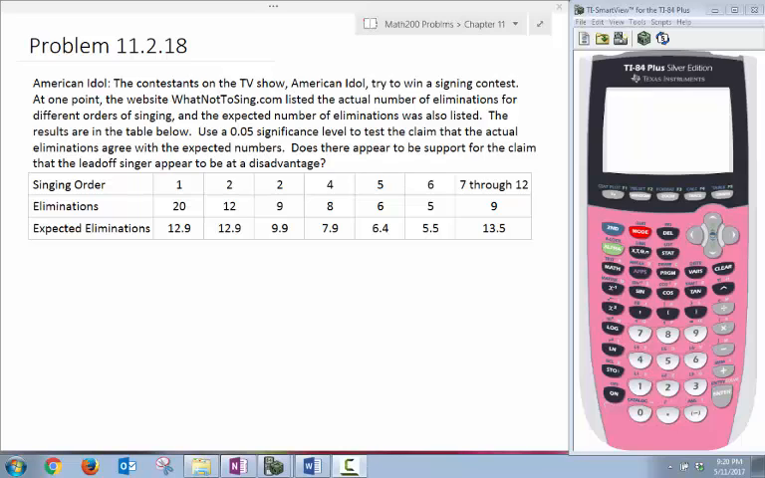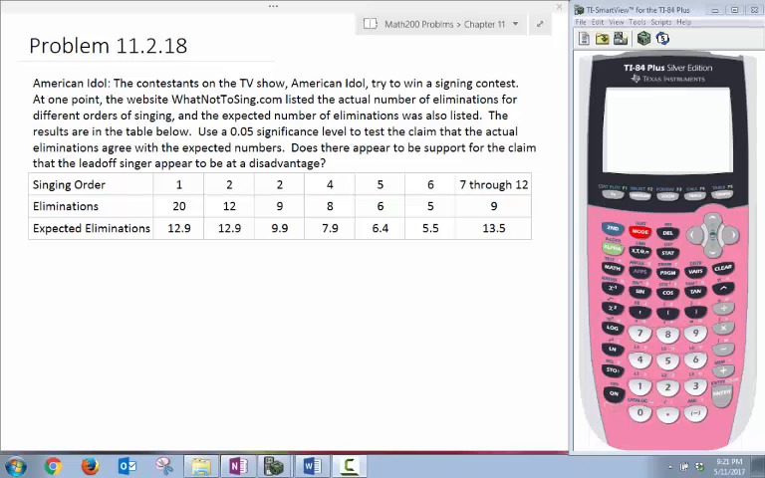This is another problem from section 11-2. Contestants on a TV show, American Idol, try to win a singing contest. At one point, the website whatnottosing.com listed the actual number of eliminations for the different orders of singing, and then they listed the expected numbers of eliminations. The results are in the table below. Use a 0.05 significance level to test the claim that the actual eliminations agree with the expected numbers.